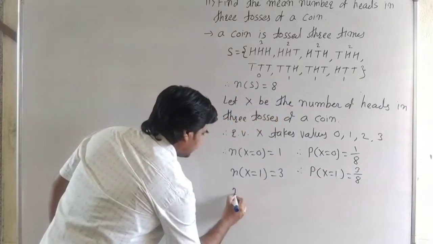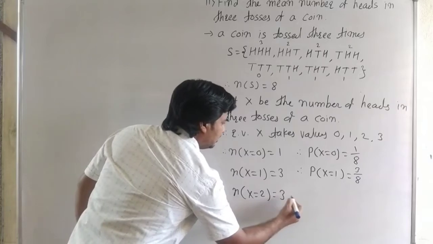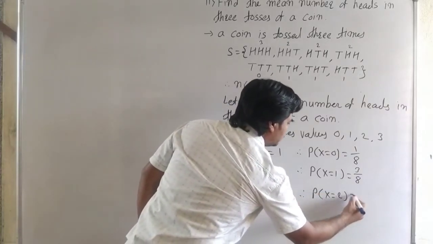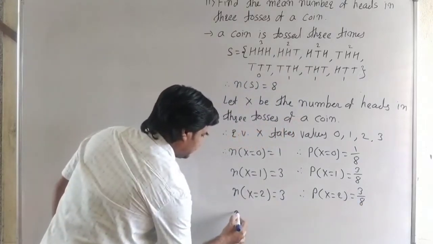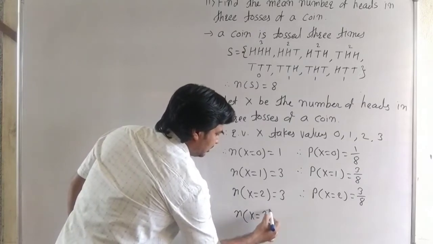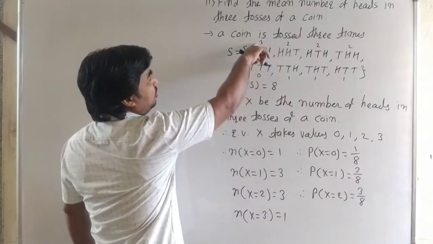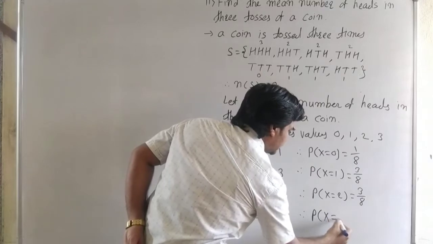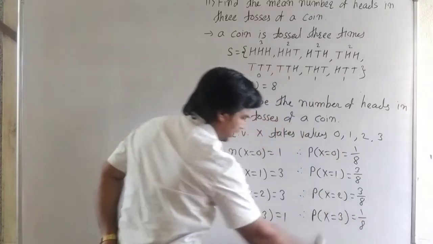Then x is equal to 2, again it occurs 3 times, therefore the probability of x is equal to 2 is 3 by 8. And then x is equal to 3, 3 heads, only 1 possibility, and therefore the probability of x is equal to 3 is 1 by 8. Here those are the probabilities.